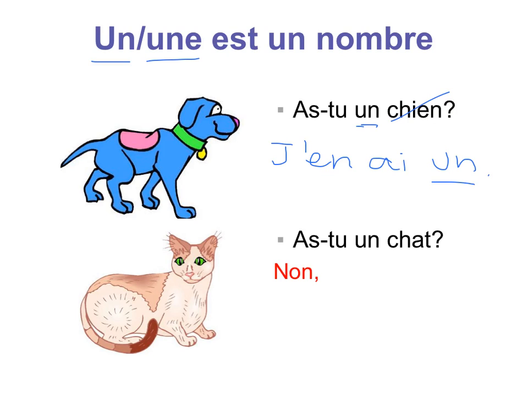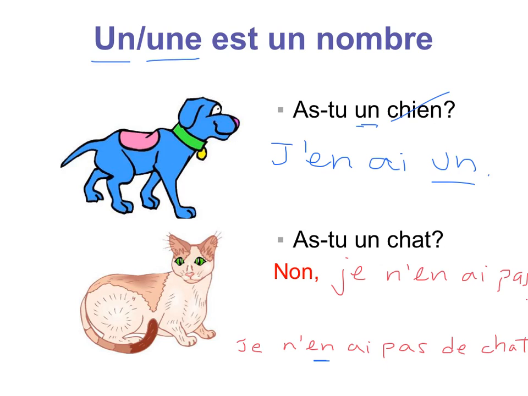As-tu un chat? If you're doing the negative, you don't need the number because the pas replaces the number. So you could say non, je n'en ai pas. All right? You could not say je n'en ai pas de chat. You can't say that, remember, because your en has replaced your de chat. So this would be repetitive. You could say je n'en ai pas or je n'ai pas de chat.